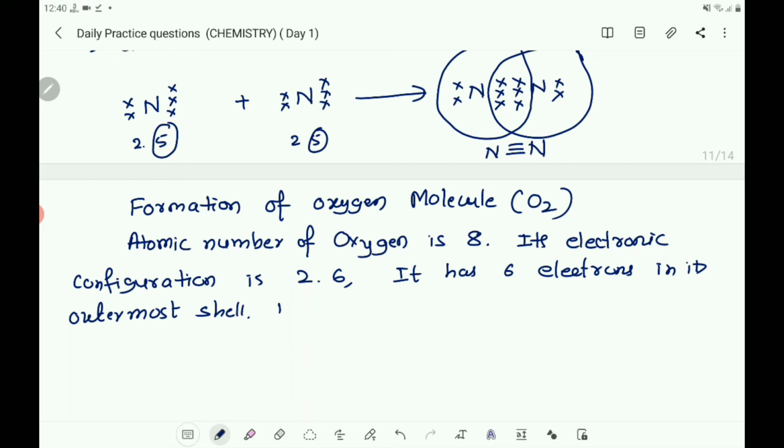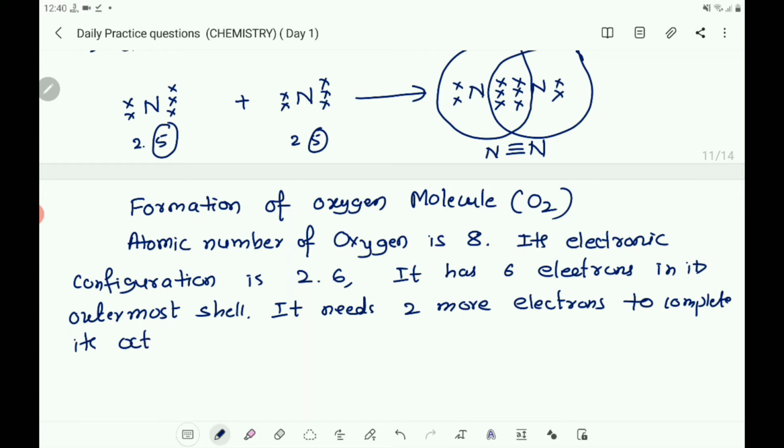It needs 2 more electrons to complete its octet.